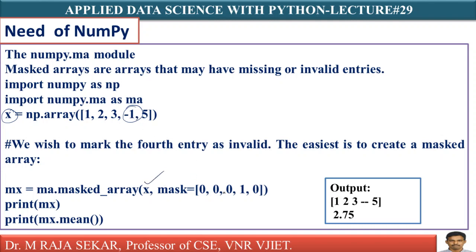and the mask 0, 0, 0, 1: first, second, third arguments are 0, and the fourth argument you are keeping 1. This means your system will not consider that -1, because in the fourth place I am keeping 1. Even if you want to check, you can print mx. Print mx will print only 1, 2, 3, and it will print 5 also. But mx.mean will calculate the mean by excluding this invalid entry -1.